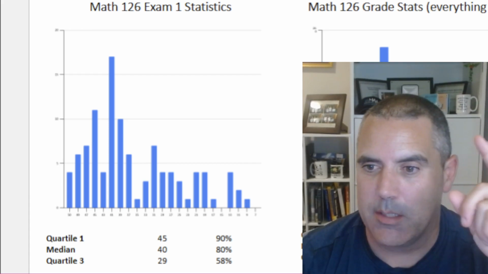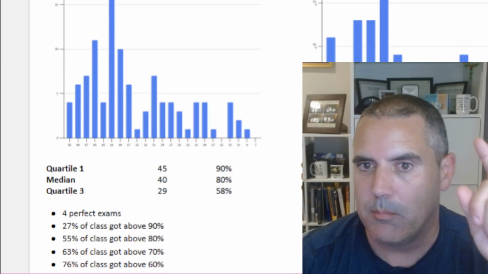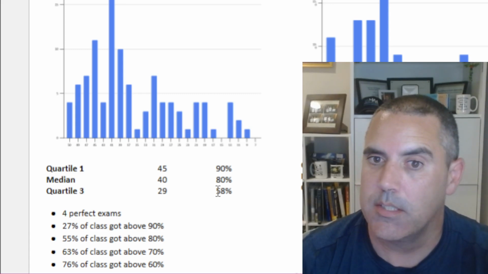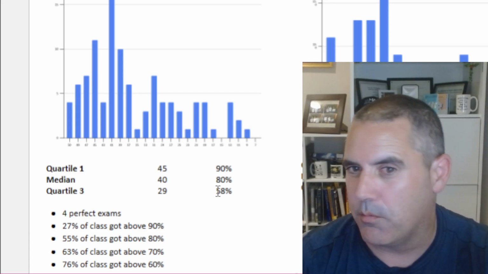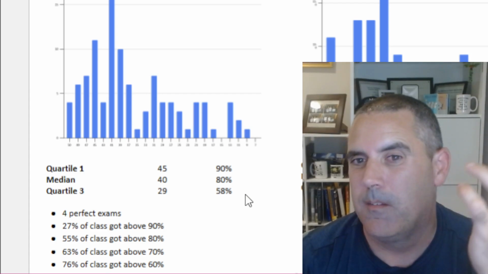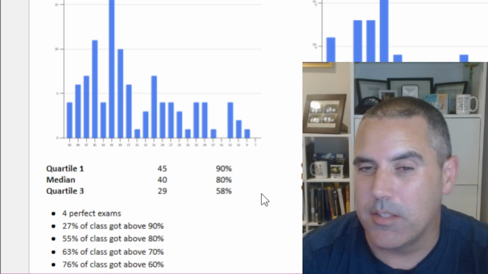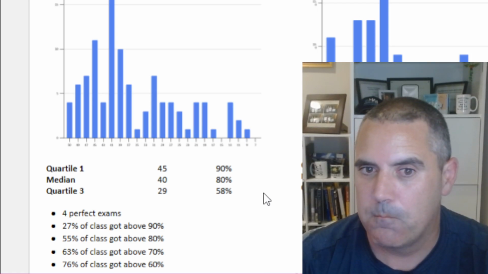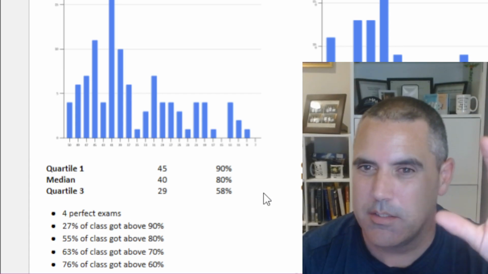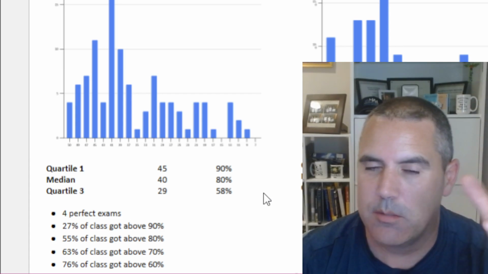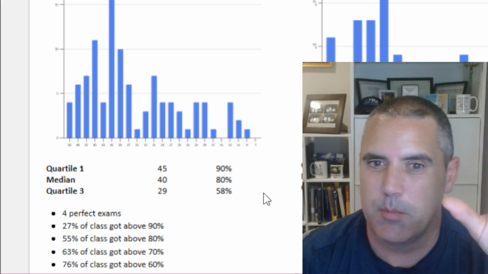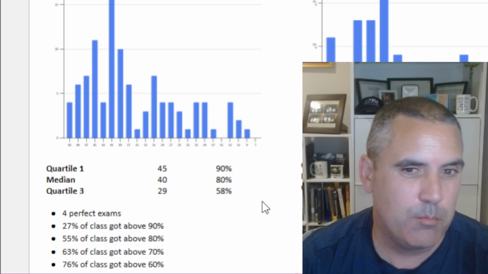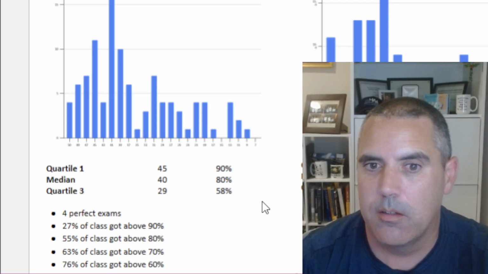I find that Exam 1 is really about one main thing, which is I want to talk to these people that got below 60%. I don't think a fourth of our class should be below 60%. Now that does happen. It's pretty normal, but I don't want it to be like that. So let's talk and see if we can make some adjustments. Remember, I'm not your opponent. Sometimes people write me in anger when grades come out. Please don't do that. Let's work together.